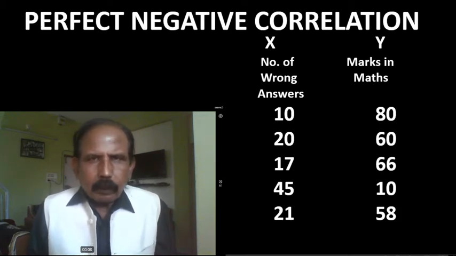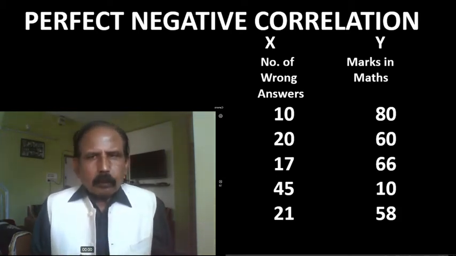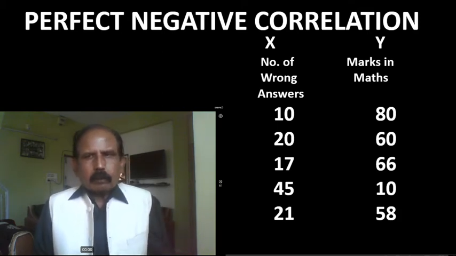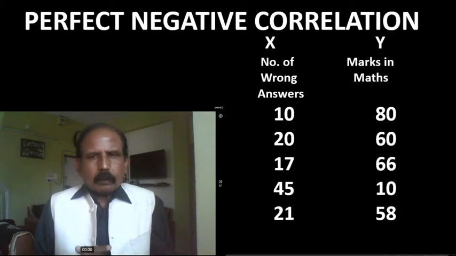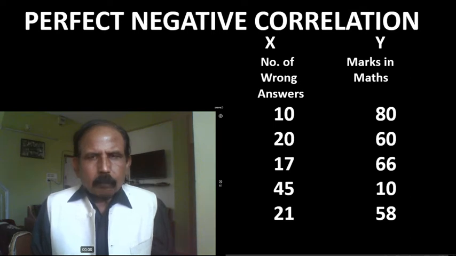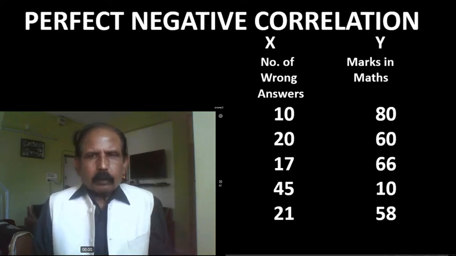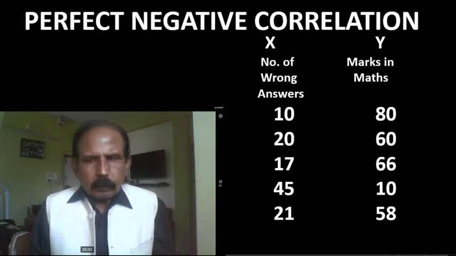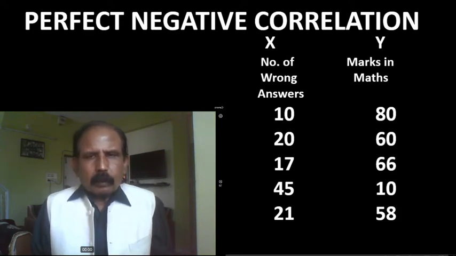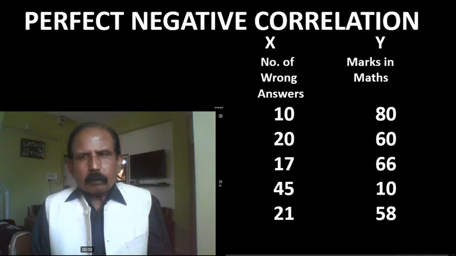Two variables X and Y are given here. In X, number of wrong answers given by these 5 subjects are given, and in Y, the scores obtained by these 5 subjects are given in mathematics. Let us see the changes, direction of the changes. Second X is 20, that is 10 more than the first one, and second Y is 20 less than the first one. So here X increases and Y decreases. So direction of the changes are opposite. In terms of third X and Y, what happens? Third X is less than second X. At the same time, third Y is more than second Y.